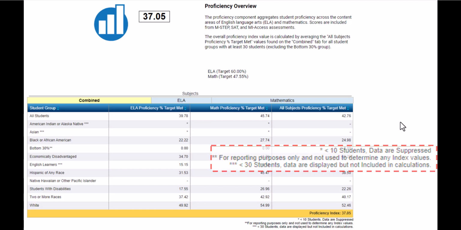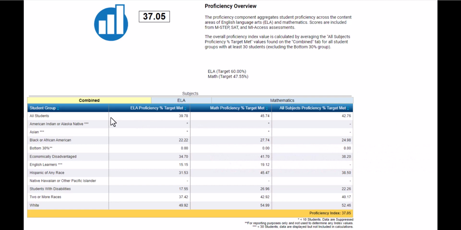So for our example here, our all students subgroup is going to be included, our African American subgroup is going to be included, our economically disadvantaged subgroup will be included, our Hispanic subgroup will be included, students with disabilities, 2 or more races, and white. So these are going to be the categories that make up our index for this school. From here, we can click on the ELA tab to get more information about ELA specifically.